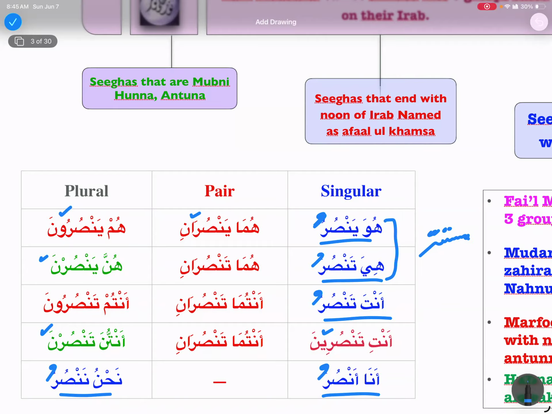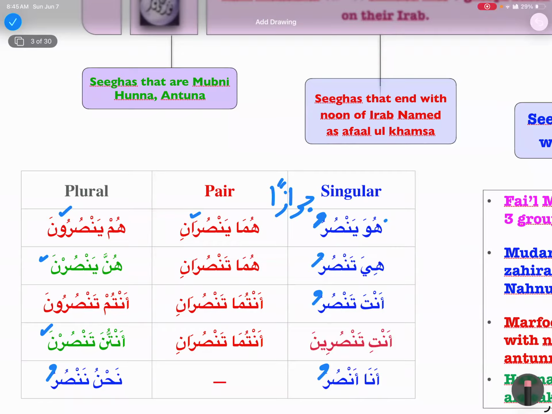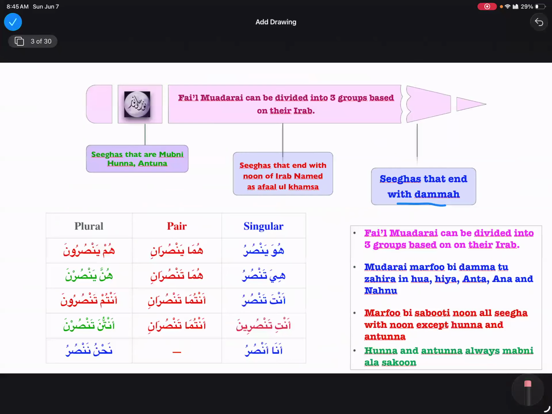Huwa and hiya are mustatir in fi'l madi as well, and they have a reason, so we say the damir is mustatir jawazan. But we do not say jawazan for anta, ana, or nahnu. Why not? Because they do not take any outside doer, so they are wujuban. So we have 5 sigas in fi'l mudari' whose damir is mustatir. And another thing special about them is that they are all ending on dhammas, right? So this is the first group.